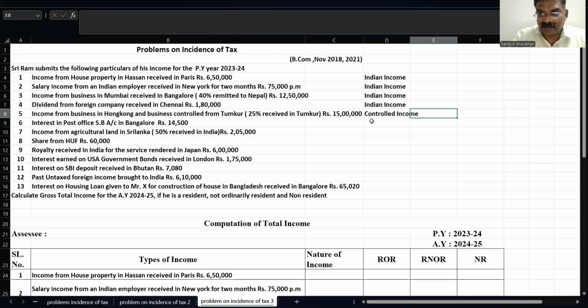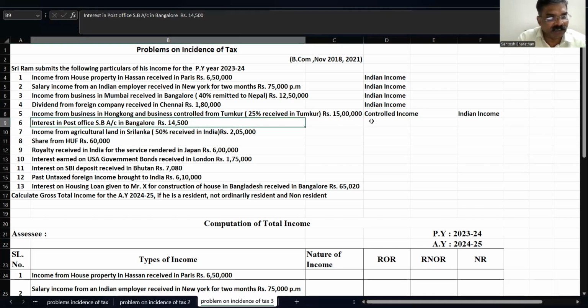And second, if it is a controlled income, it is taxable in two cases: resident and ordinary resident, resident but not ordinary resident. Non-resident, we are not going to touch. Whereas Indian income is taxable in all the three cases. So both incomes will come, controlled income as well as Indian income. How Indian income? 25% of 15 lakh is received in India. That we treat as an Indian income. The balance amount we treat as a controlled income.